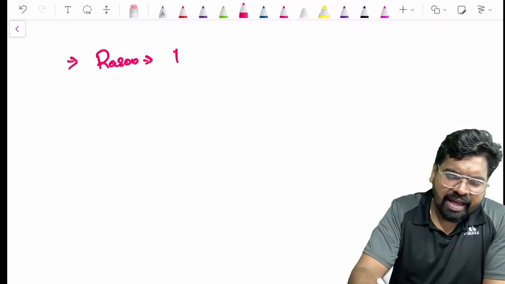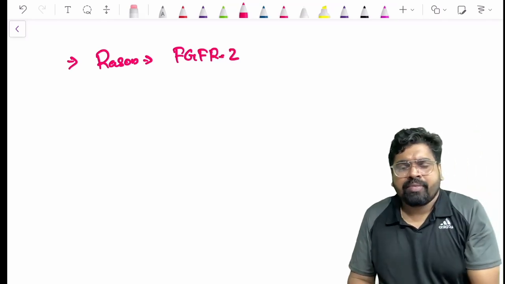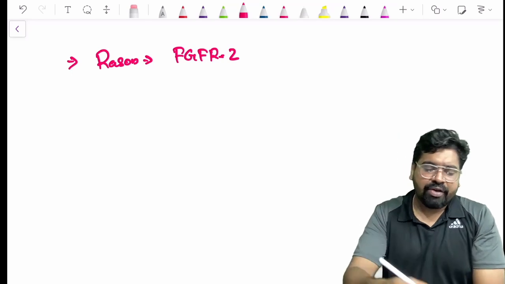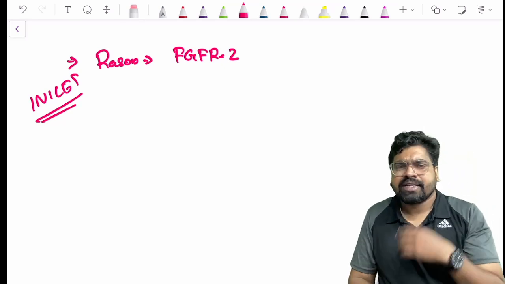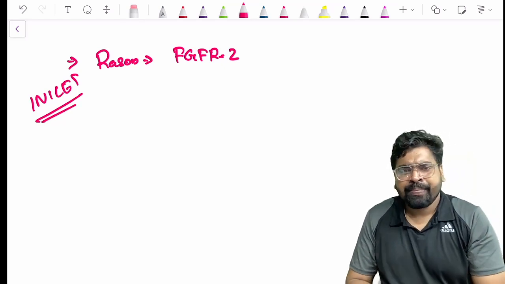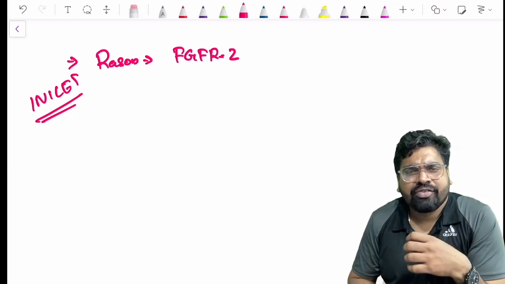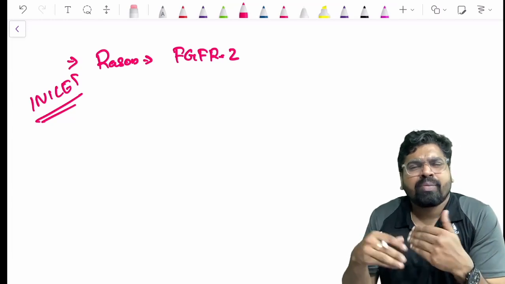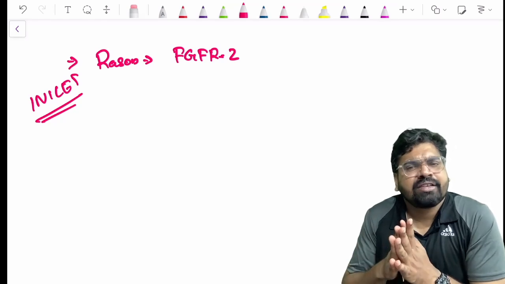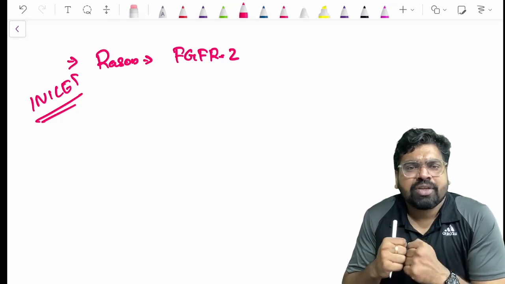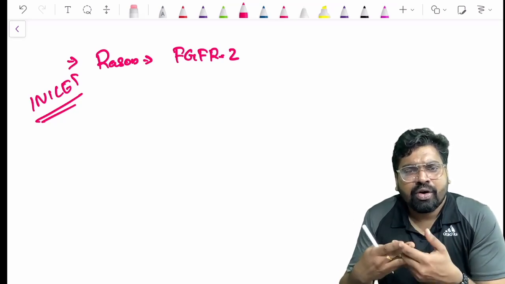There is a gene called FGFR2. Please remember this gene if you are preparing for your INICET. INICET is very famous for asking genetic or molecular based questions. FGFR2 is a gene responsible for the development of your cartilage and bone. For normal bony development, FGFR genes are required, that is the fibroblast growth factor receptor gene. That is very important. Any mutation in this FGFR gene causes a syndrome called Crouzon syndrome.